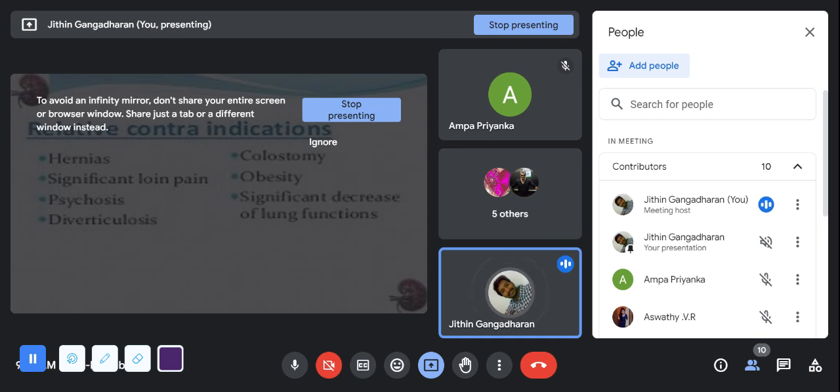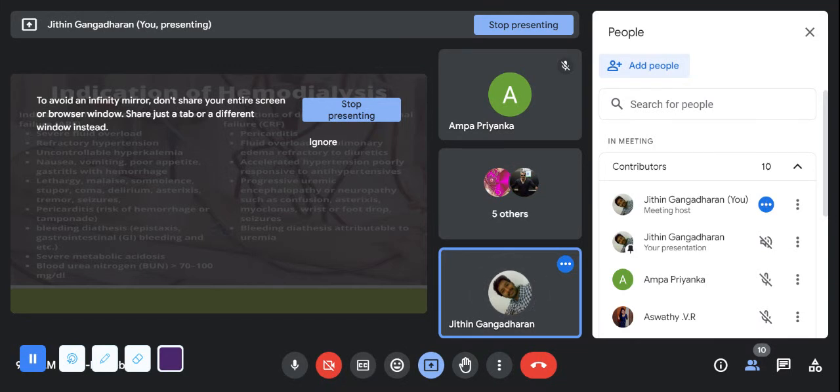Lung function: if there is a decrease in the lung function, why? If fluid is given to your peritoneal cavity, your diaphragm will be pushed up so that you may have breathing difficulty. Psychosis, because the patient won't be cooperating. Diverticulitis, changes in the urinary constructions.